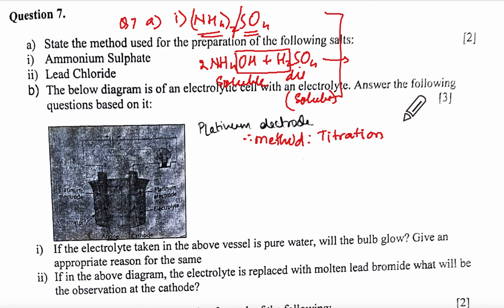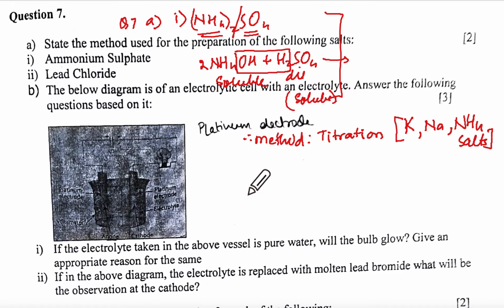Now, if you remember all the methods of preparation, titration is for K, Na, and NH4 salts. All right, remember that. Could we also use NH4Cl for this? NH4Cl?